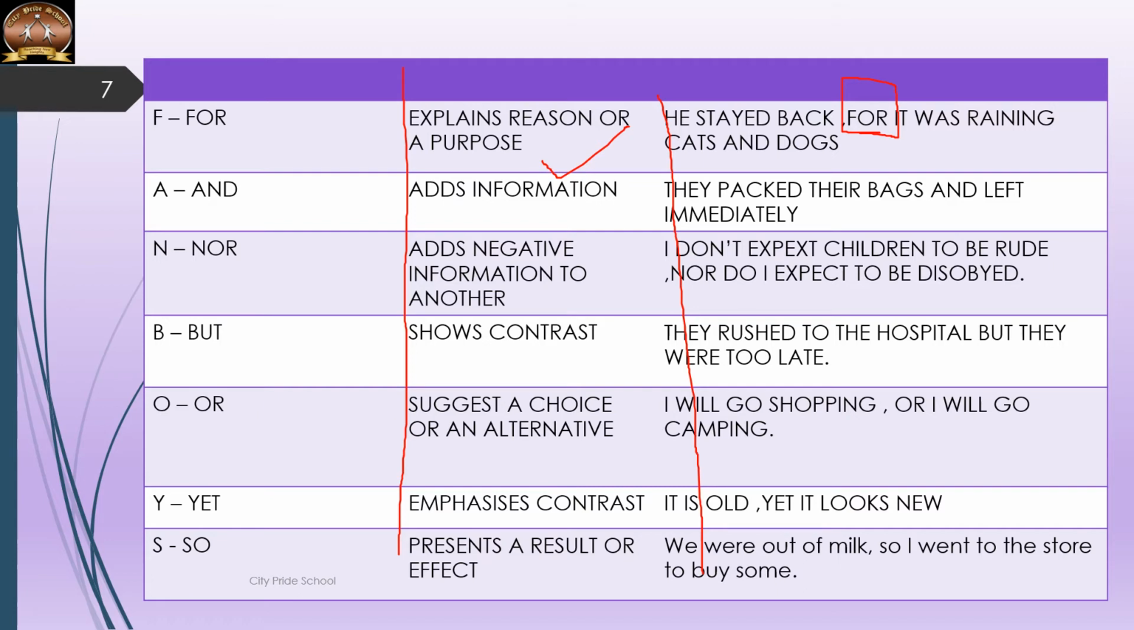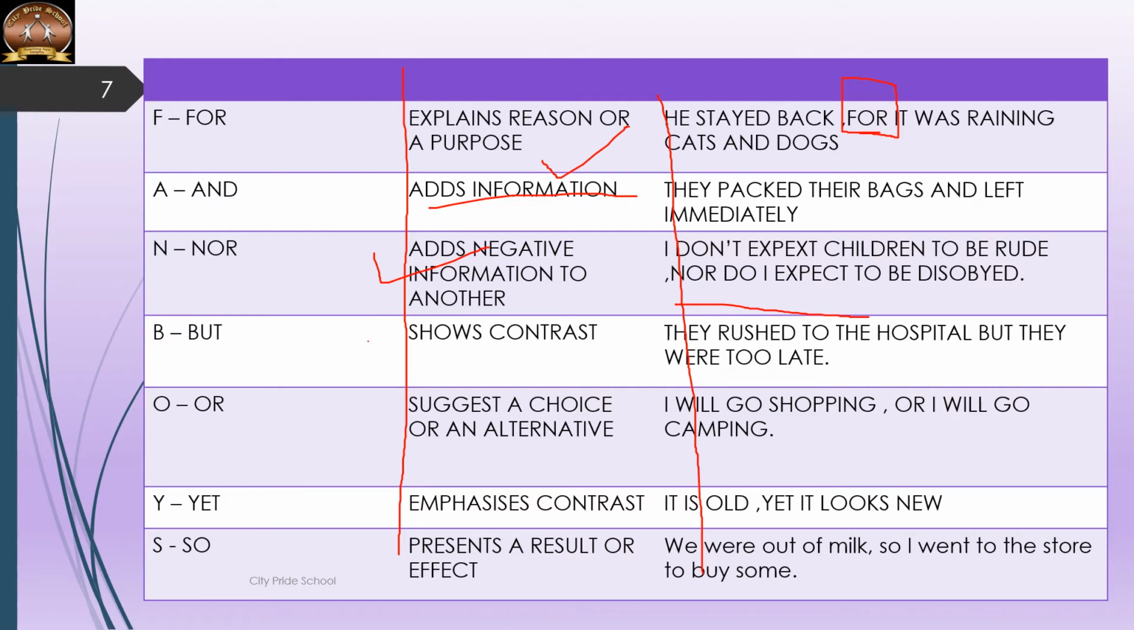And it is used to add information. Like, they packed their bags. This is one information, and additional information is and left immediately. Then nor, it adds negative information to the other. I don't expect children to be rude, nor do I expect to be disobeyed. So nor is used to add negative information.